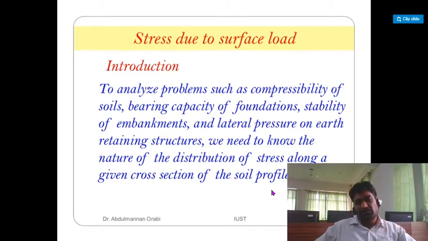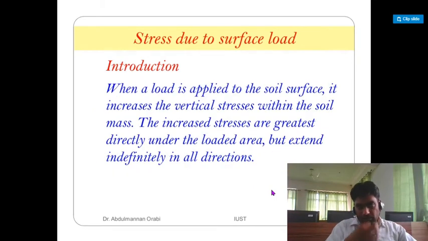So we know the nature of the distribution of the stresses along the given cross section of the soil profile. When a load is applied to the soil surface, the stress increases vertically.